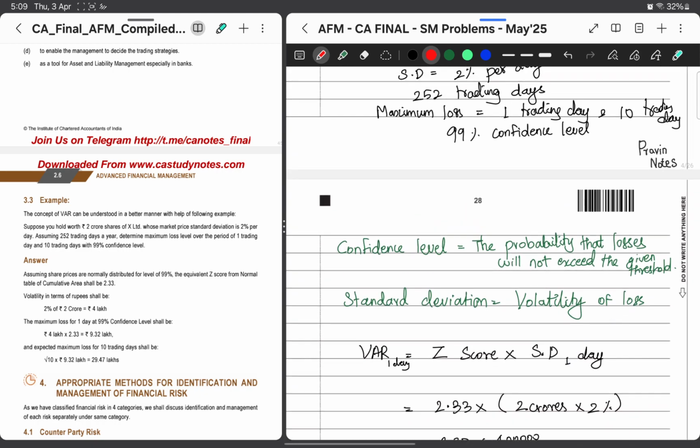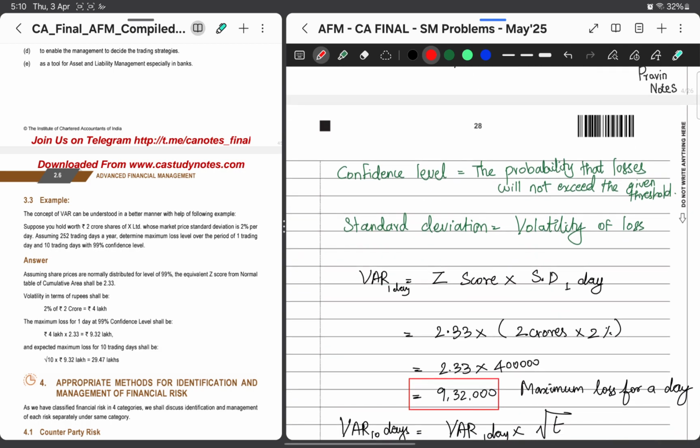Since the confidence level is 99%, we have to refer to the normal distribution table to get this value. Usually 99% and 95% confidence levels are used in the questions. For 99%, the Z score will be 2.33. We can use it as a standard base.